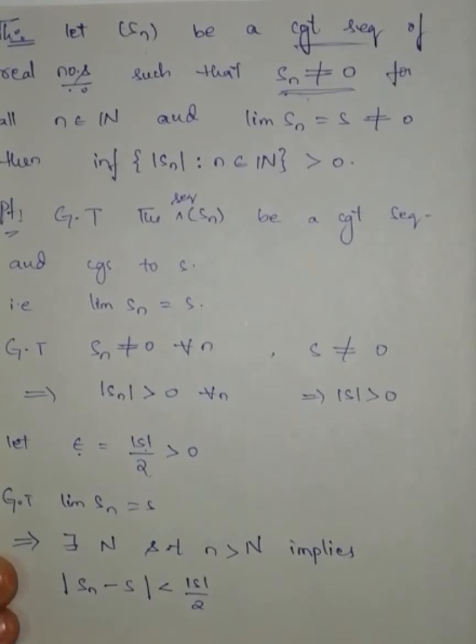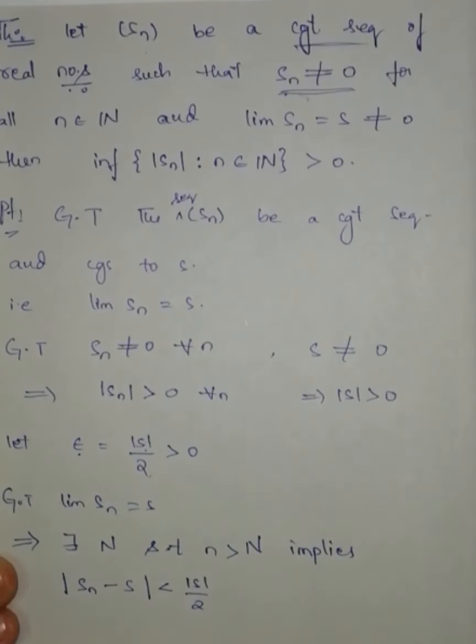Now this implies n greater than capital N implies modulus of Sn minus modulus of S is less than or equal to modulus of Sn minus S, which is less than modulus of S by 2. This implies n greater than capital N implies modulus of Sn minus modulus of S is less than modulus of S by 2.